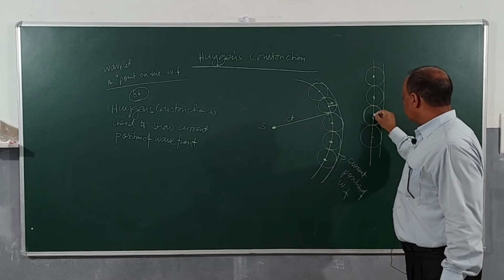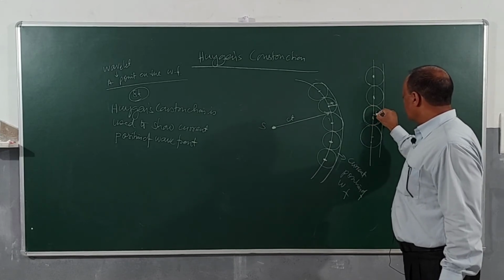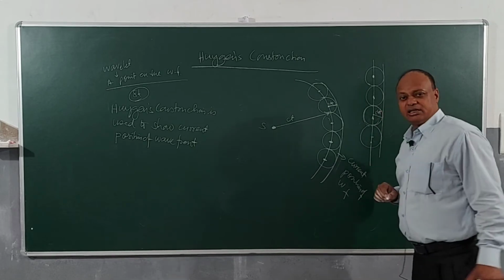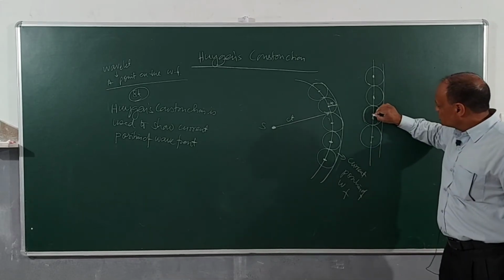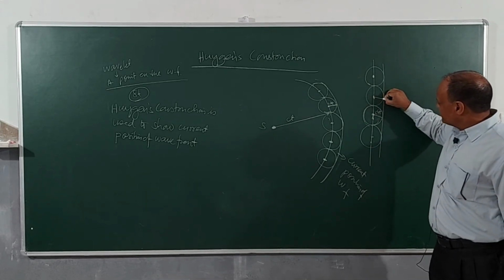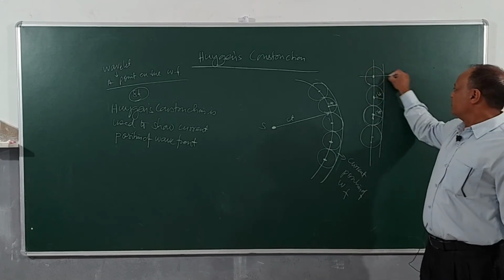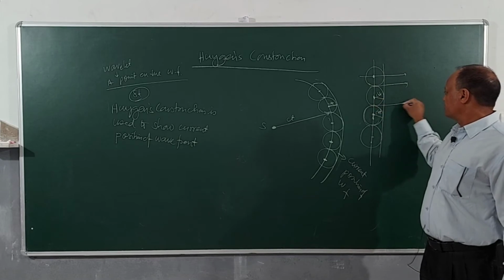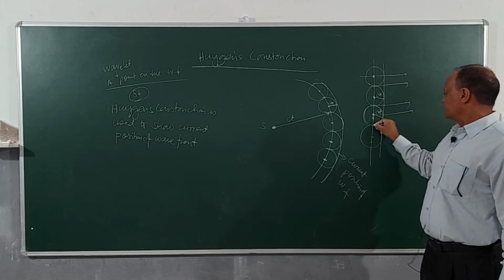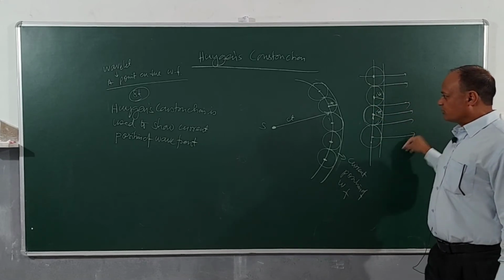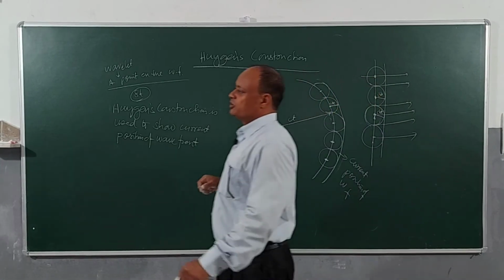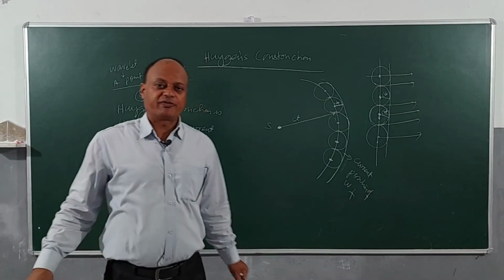And what will be the radius here, children? Radius will be c into delta t. Because if I consider this as the source, or this as the source, in time delta t, how much distance will the light travel? C into delta t. And this is how the wave will be travelling. Yes. So you have to remember this Huygens construction, which is used to locate the current position of the wavefront, right?